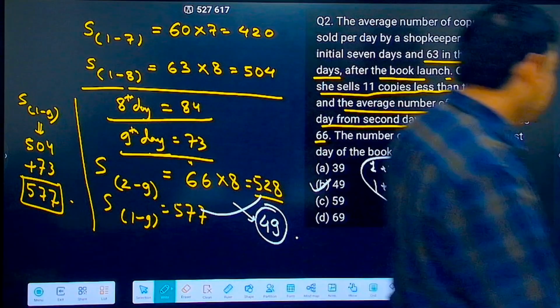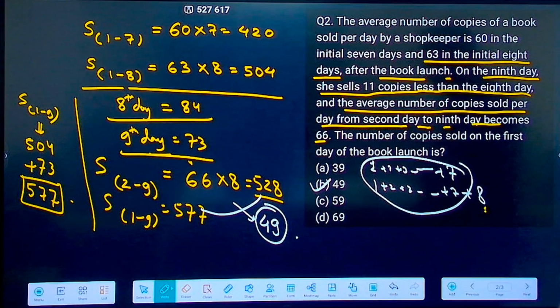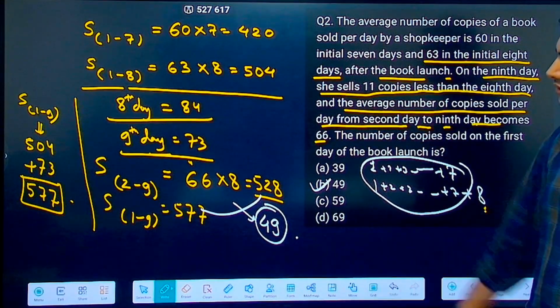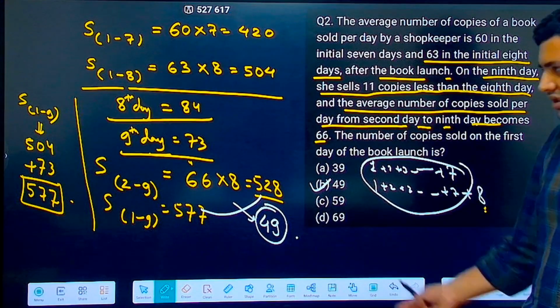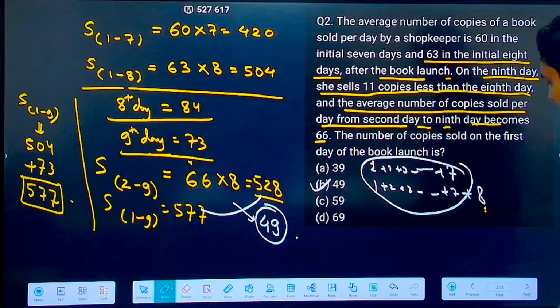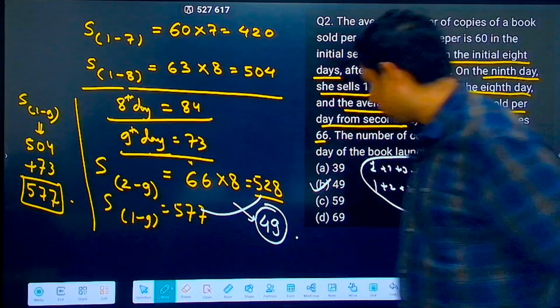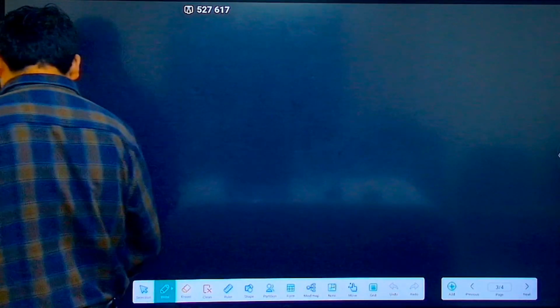Simple. Now, by the way, if you want to ease out the calculation, there is another way. Okay. Not very short, but a little shorter. That also, let me tell you.